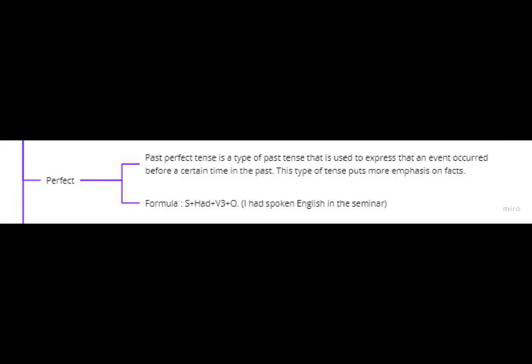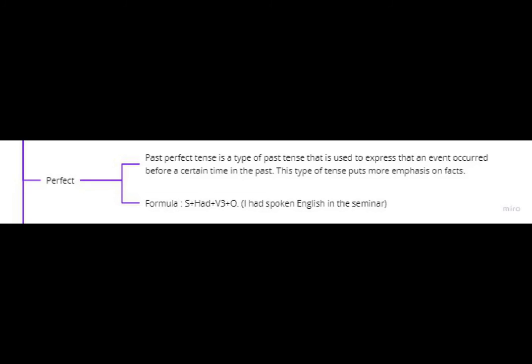Past perfect tense. Past perfect tense is a type of past tense that is used to express that an event occurred before a certain time in the past. This type of tense puts more emphasis on facts. The past perfect tense is usually marked with the words already, before, yesterday, until that day, and others. The formula that you can use is as follows.